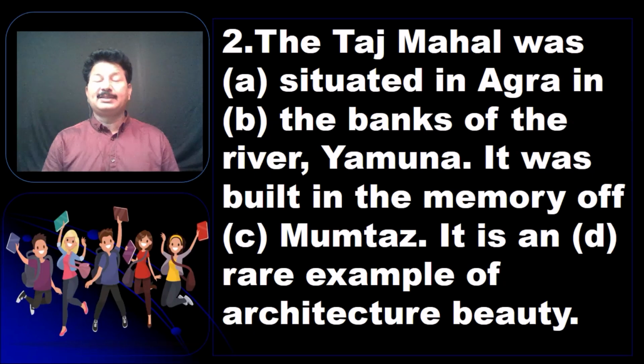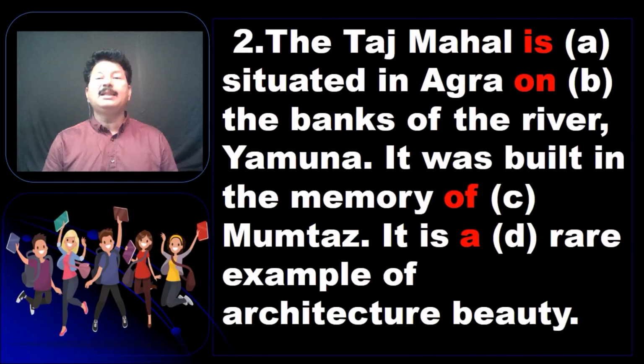Right. Let's look at one more example. The Taj Mahal was situated in Agra in the banks of the river Yamuna. It was built in the memory of. It is an rare example of architecture beauty. So now try to read again and again. So it's almost all like present because it's where it is still. So we'll go with the Taj Mahal is situated in Agra on the banks of the river Yamuna. It was built in the memory of Mumtaz. It is a rare example of architecture beauty.